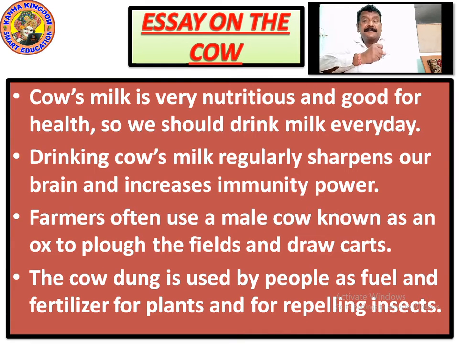Immunity is your blood cells, which have red blood corpuscles and white blood corpuscles. The white blood corpuscles have the potential to fight against all the contagious small-time diseases like cough, cold, even the big things also. If your red and white blood corpuscles are maintained, if the white blood corpuscles are very powerful, then if somebody coughs in front of you and your immunity power is not good, you may get affected with cold and cough immediately.